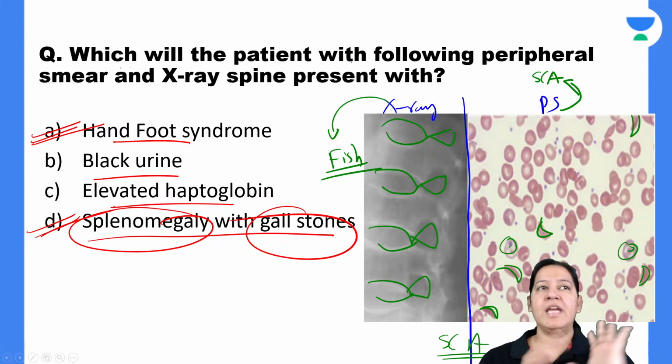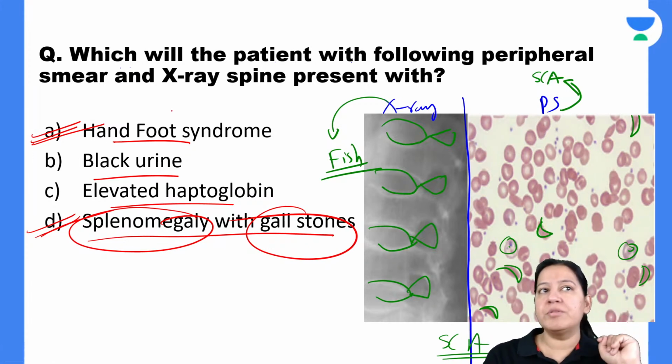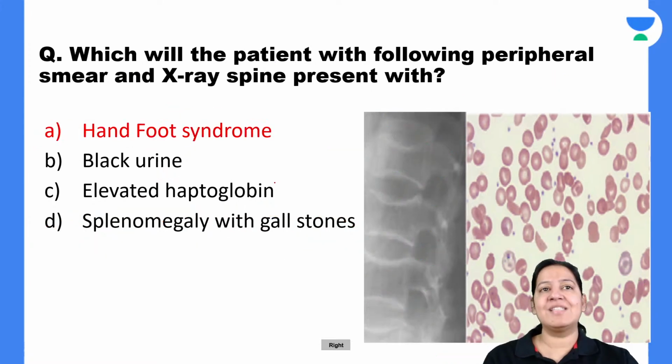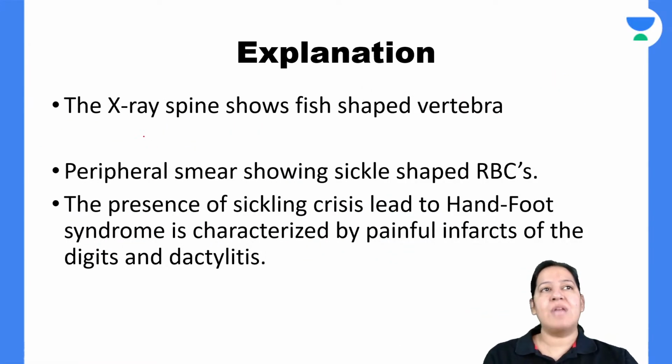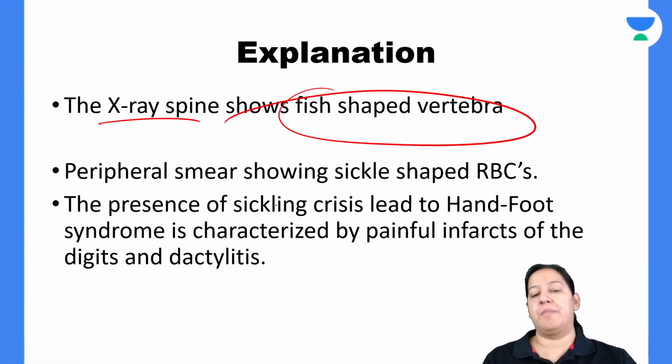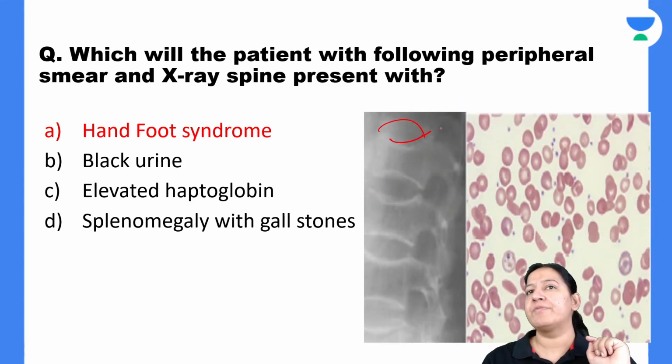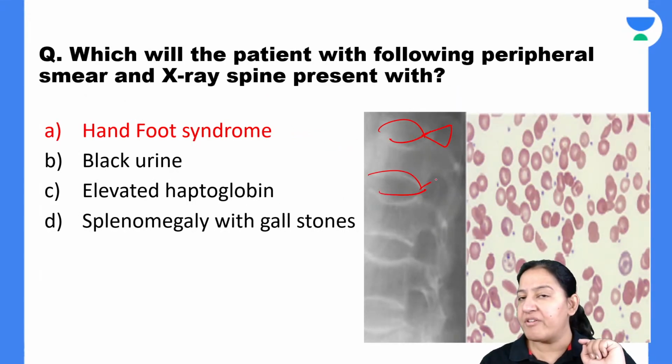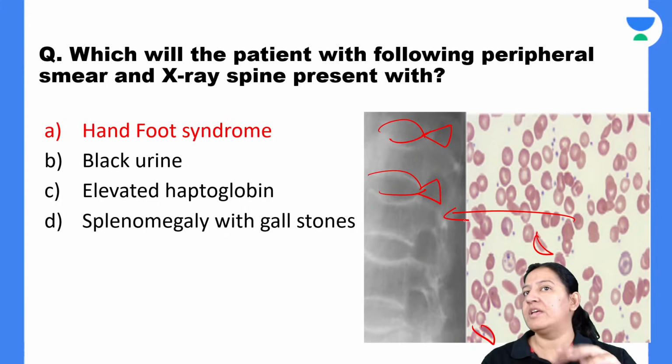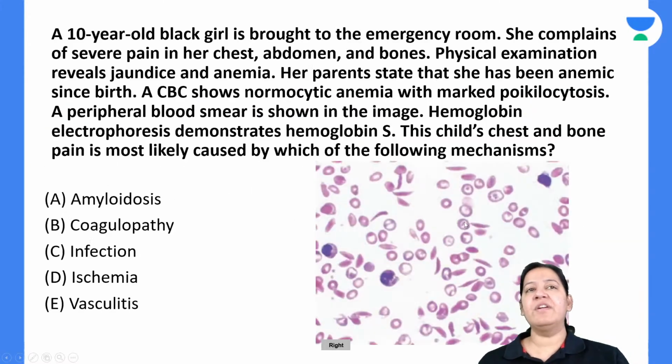But here, hand-foot syndrome, what is hand-foot syndrome? The patient is in crisis. And during crisis, the patient has severe pain. So the X-ray shows fish-shaped vertebra. Why does the vertebra become fish-shaped? What is the reason? Because the vertebral artery is obstructed by these sickle cells. These RBCs are obstructing the vertebral artery. So the vertebra becomes fish-shaped. Everyone give me a thumbs up.